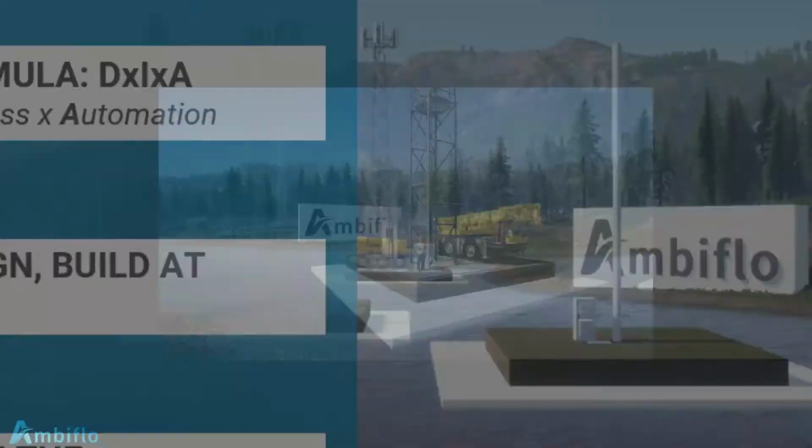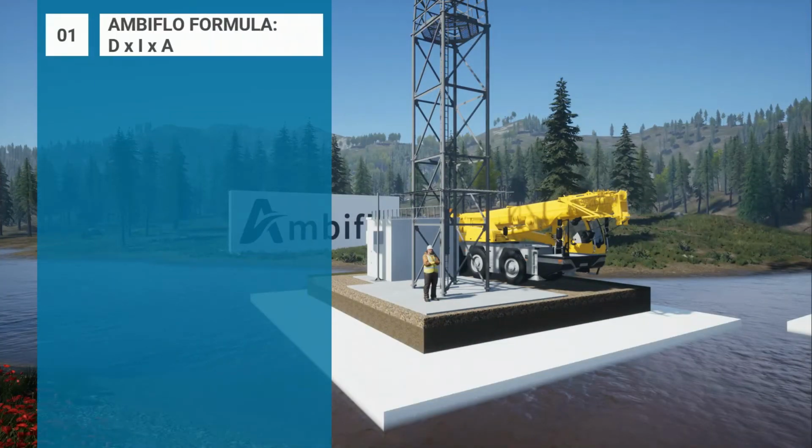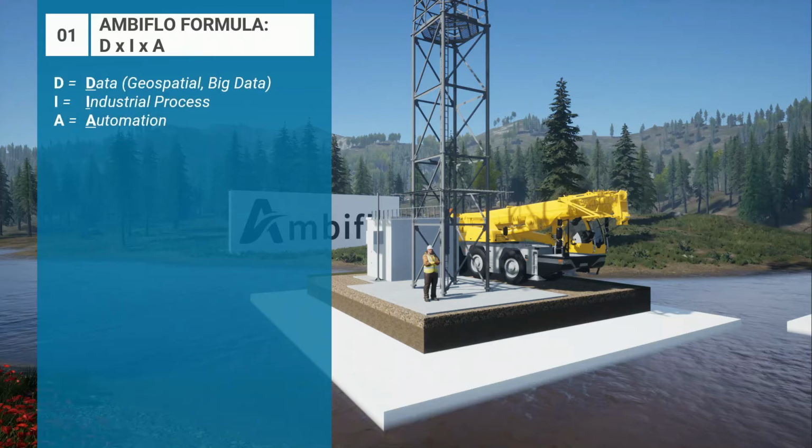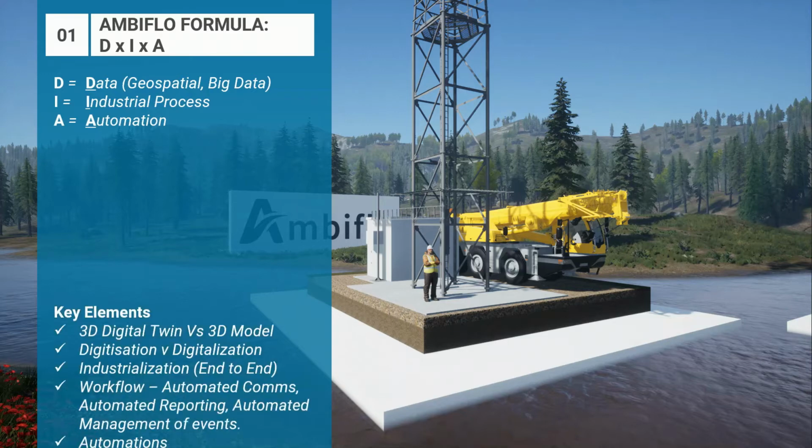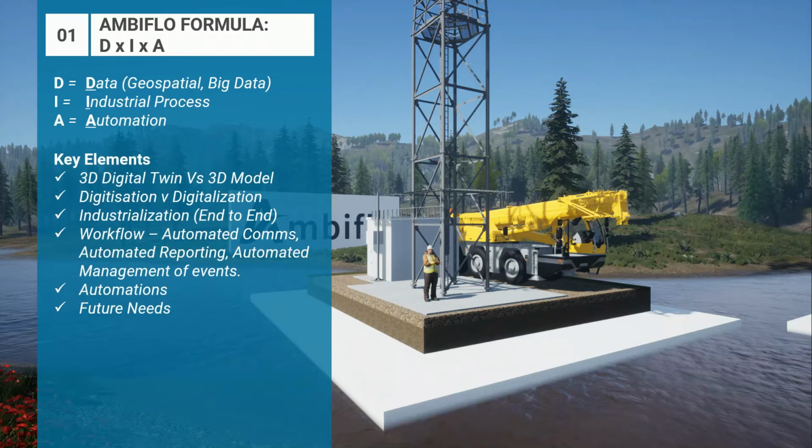So the digitalization formula that we use at Ambiflow is very simply data multiplied by industrialized process multiplied by automation, and that's where the benefit arises. And the key elements we need to understand are the difference between a digital twin and a 3D model. And in Ambiflow it's all about digital twins, which are highly intelligent models.